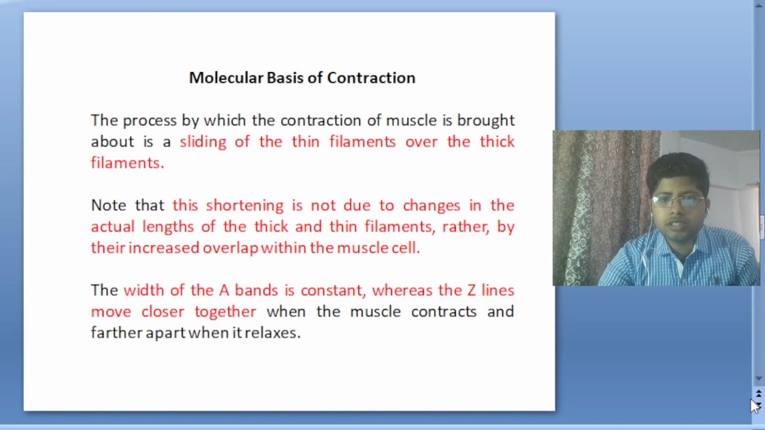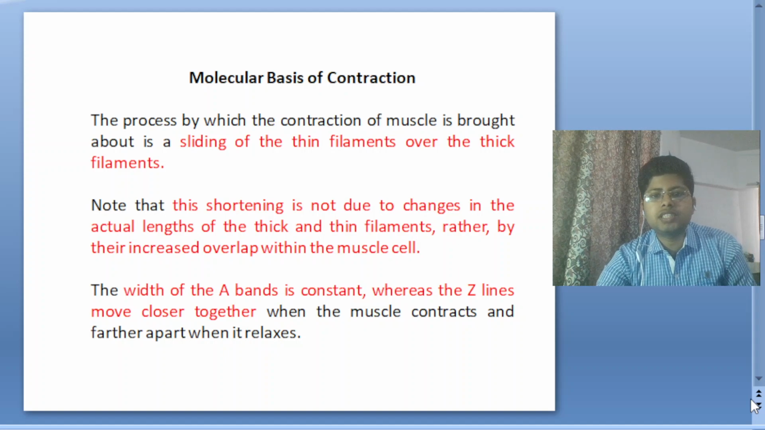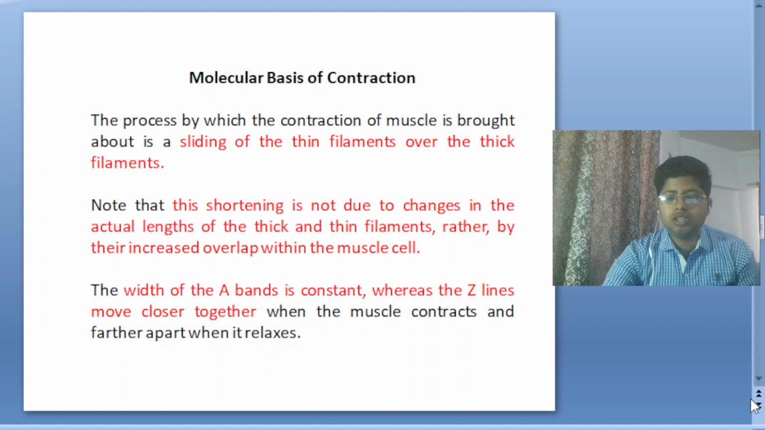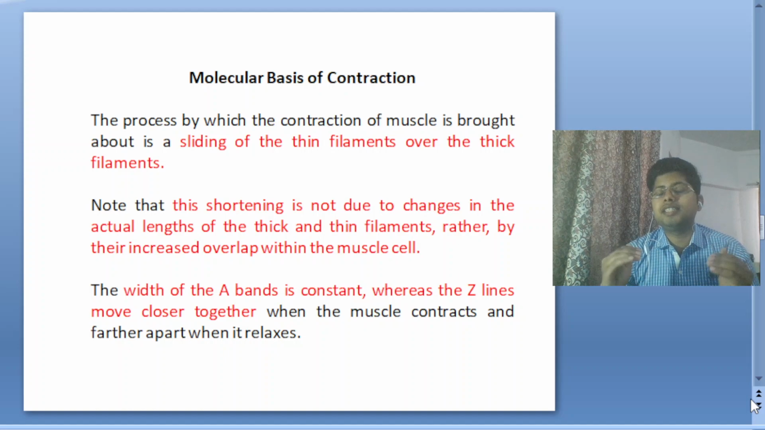So now, the molecular basis of contraction. The process by which contraction of muscle is brought about is the sliding of the thin filament over the thick filament. When contraction happens, the thin filament, actin, slides over the dark thick filament of myosin. The shortening is not due to changes in the actual length of the thick and thin filaments, but rather by their increased overlap within the muscle cells. So they do not change their length, they actually overlap each other for contraction.